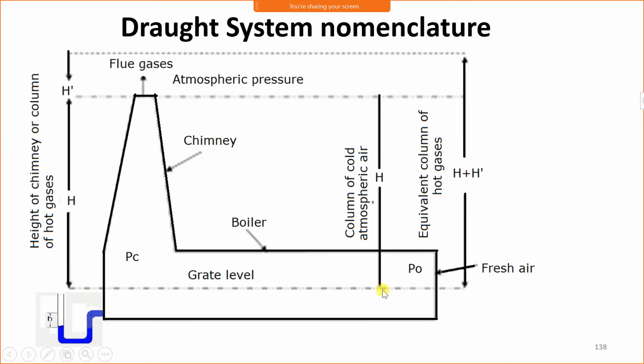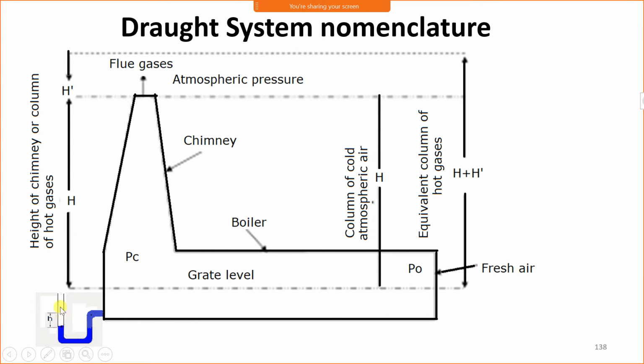Now this H is the height of chimney, the column of cold atmospheric air, and this is the equivalent column of hot gases. Because hot gas moves from the grate to the chimney, and after the chimney it is moving in the upward direction. Therefore, the total equivalent hot gas column is H plus H dash.